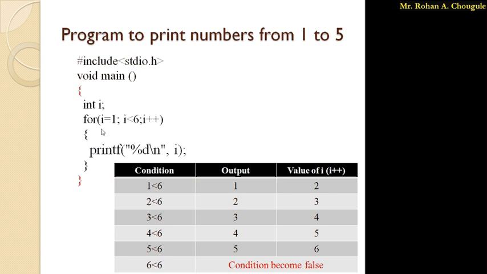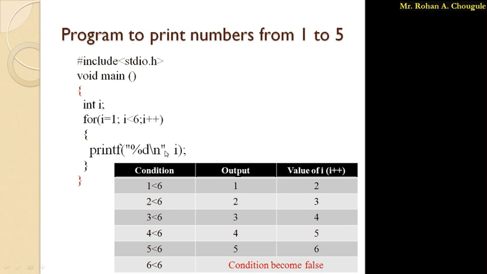After initialization your control will move towards the condition. So it will check the condition. So here look at this. Here it will check the condition. So the value of i is 1. 1 is less than 6. Yes, it is less than 6. So the condition is true. If the condition is true, your control will come inside the for loop and it will execute the statement written in the for loop. So here I have simply printed the value of i, that is 1. So it will print the value of i, 1.